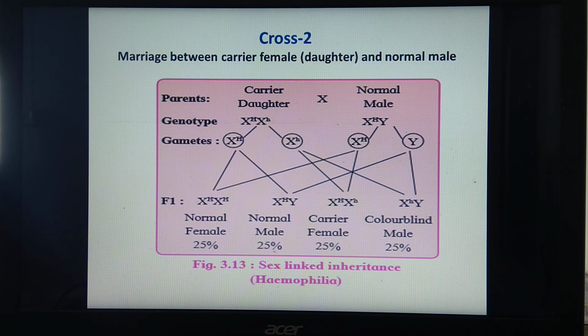For Y-linked inheritance, which is also called holandric genes, what will be the condition? As you know, Y chromosomes are present only in males. Y-linked genes will also be found only in males, and will be transferred from male to males only, which is called straight inheritance. One example in males is hypertrichosis.